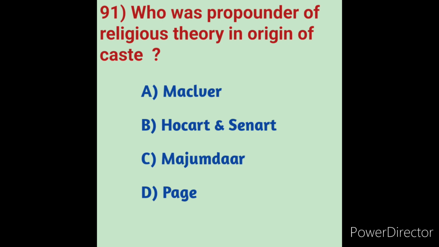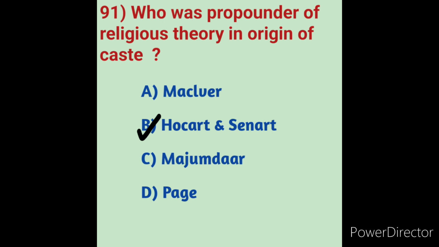So the propounder of religious theory in Origin of Caste is Hocart and Senart. The theorist of the racial theory of caste is D.N. Majumdar. This is also one more important question. Option B, Hocart and Senart, is the correct answer.